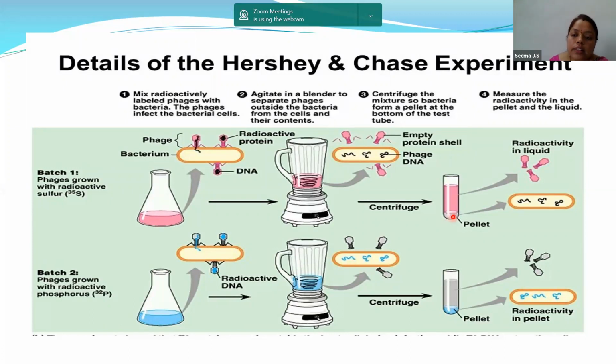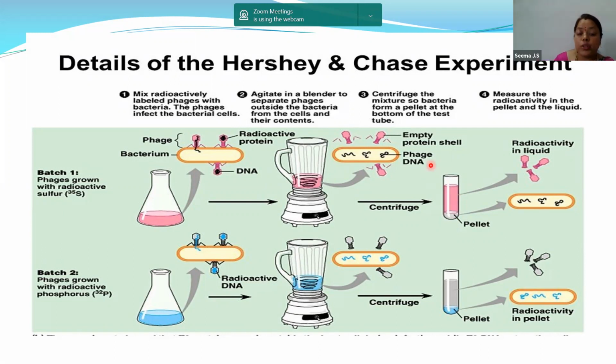So we are calling the substances which got settled at the bottom as pellet, and the substances which got settled on the top surface, we are calling it as supernatant. So I hope you know what is the pellet and what is the supernatant. In the centrifugation process, in the test tube, whatever heavy particles are present, they will get settled in the pellet. The substances which are light will be settled on the topmost surface.